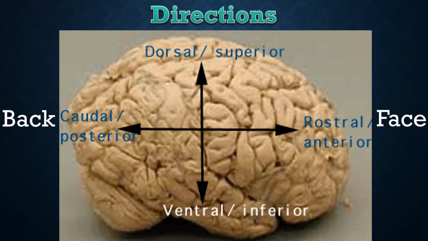Therefore, now we are aware that if you are sitting in this position, what you are able to feel on the upper side or the roof of the brain is the dorsal brain. You cannot touch the ventral side of the brain until you are dissecting a brain. Okay, what is visible on the forehead is the anterior part of the brain, and the back side is the posterior or caudal brain. Okay, is this clear to everyone?